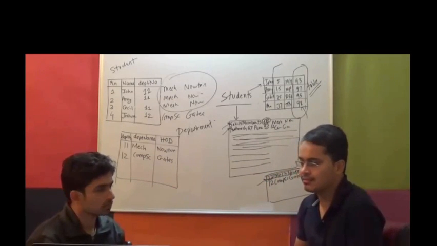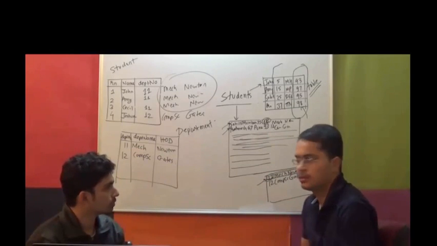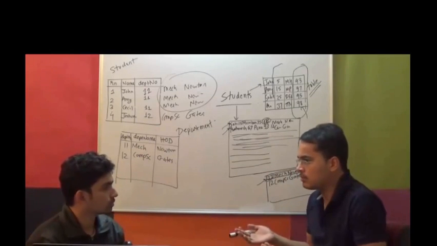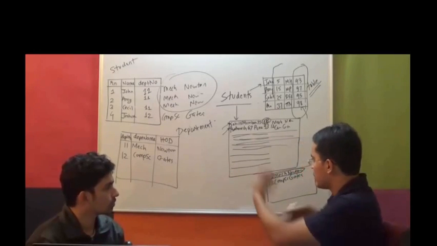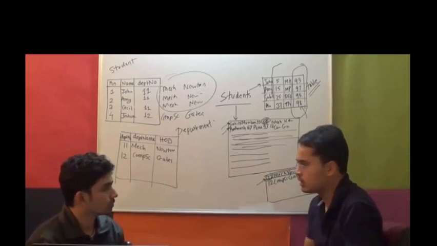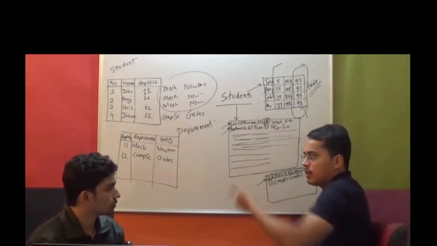So files do not give you anything else apart from storage, right? You just have to read them manually, line by line, record by record. If you want to do any kind of alteration, you'll have to search it. Search operation is again manual, sequential, one by one.